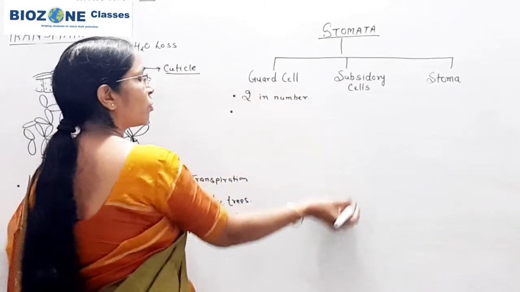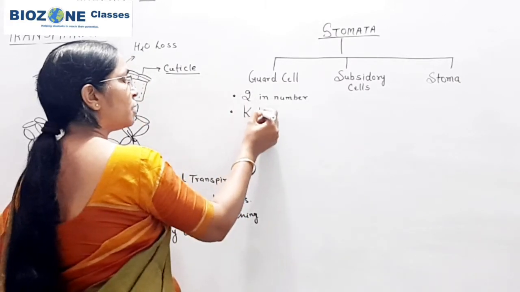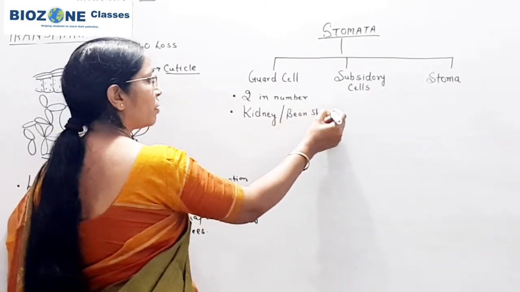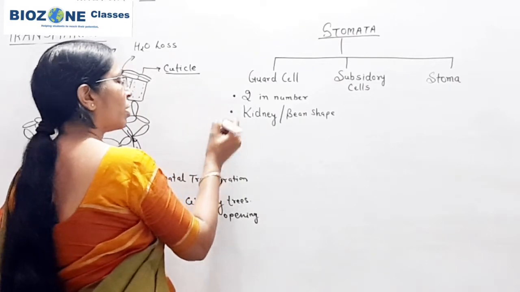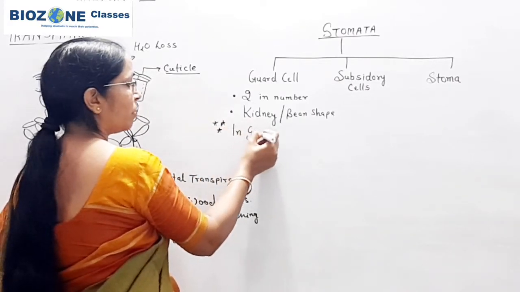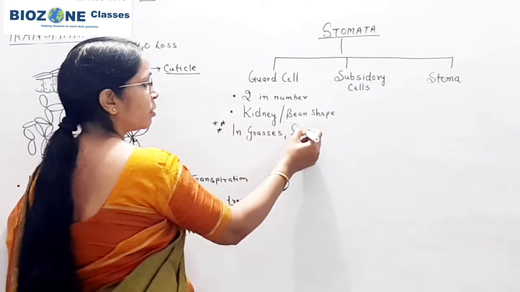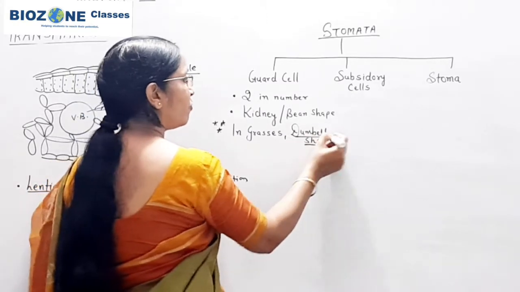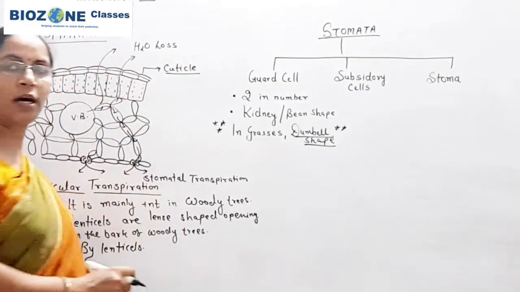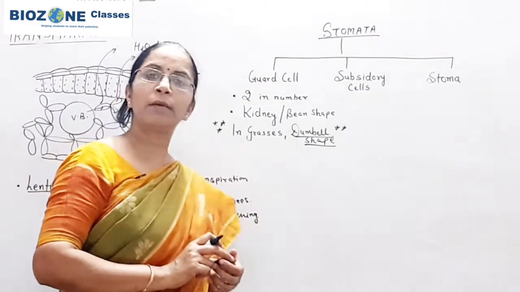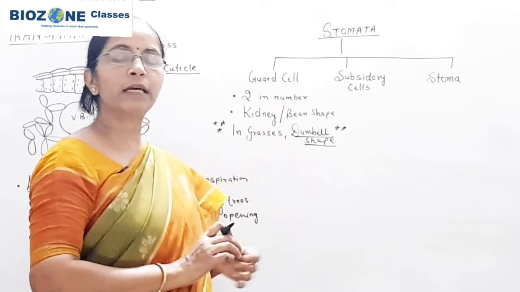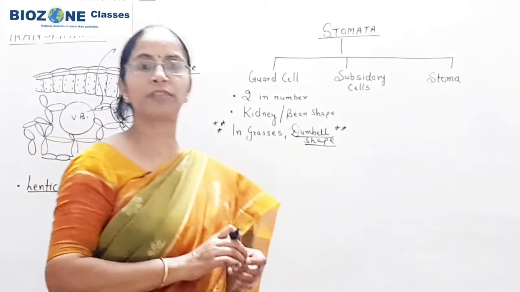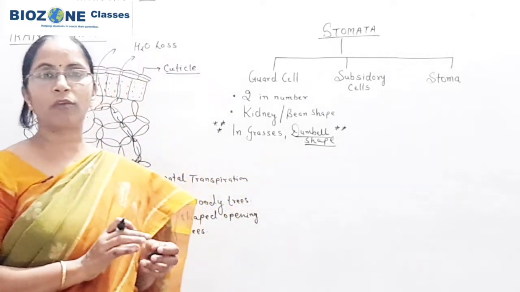Normally guard cells are kidney or bean shaped, but the identical feature in grasses is that dumbbell shaped guard cells are present. So in grasses, dumbbell shaped stomata are present, whereas in the majority of plants the guard cells are always bean shaped.